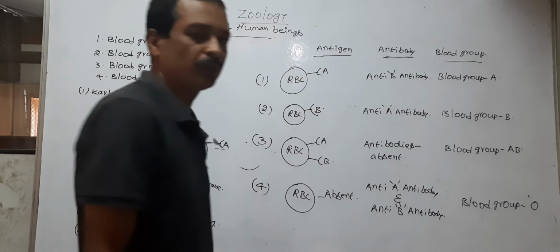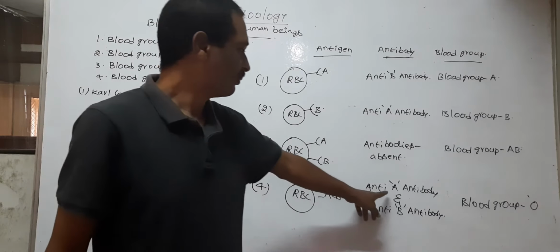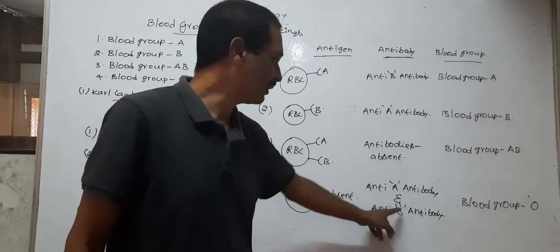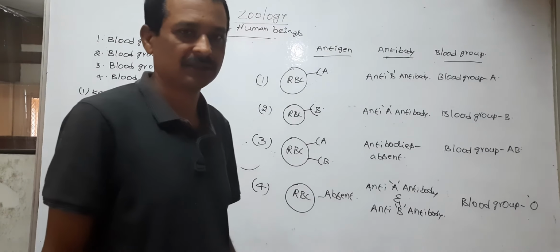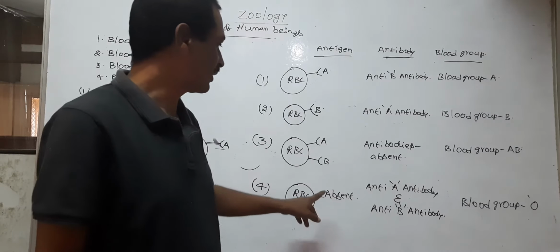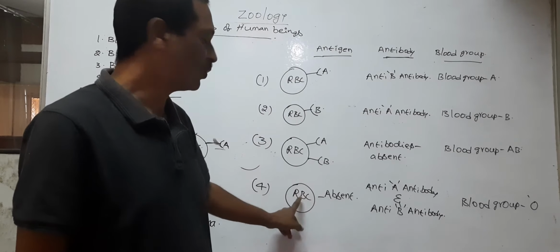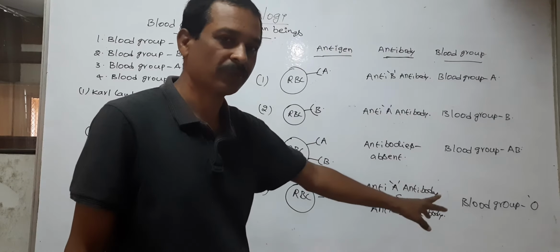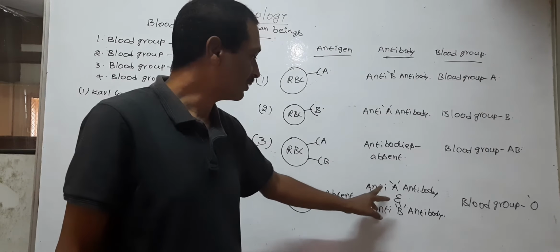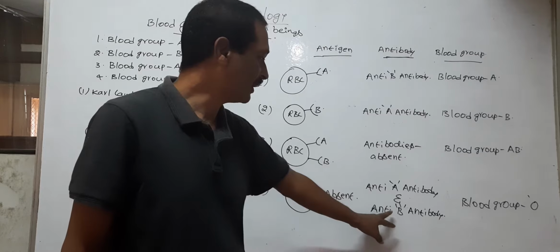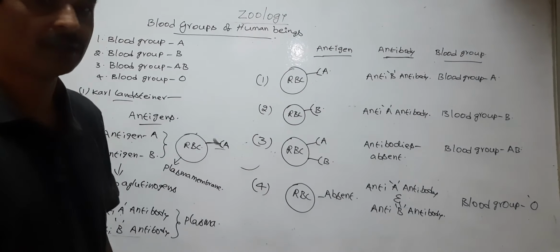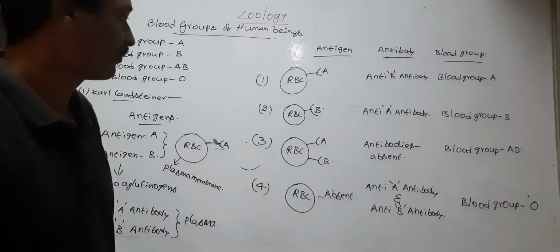So the blood group O person possesses both the anti-A antibodies and anti-B antibodies. Antigens are absent in a blood group O person, but both the anti-A antibodies and anti-B antibodies are present.